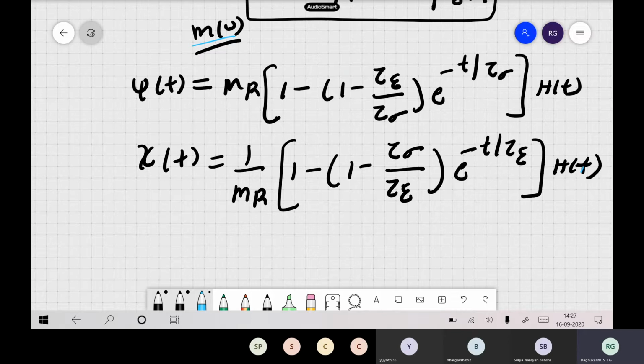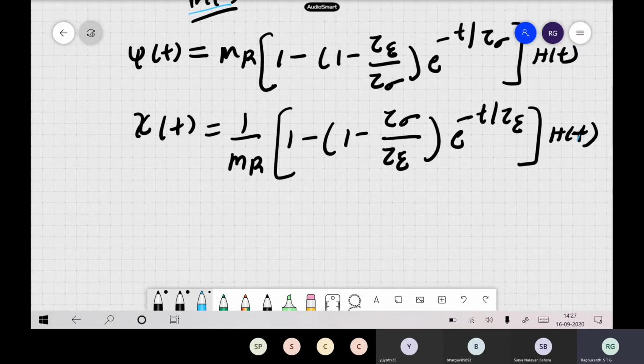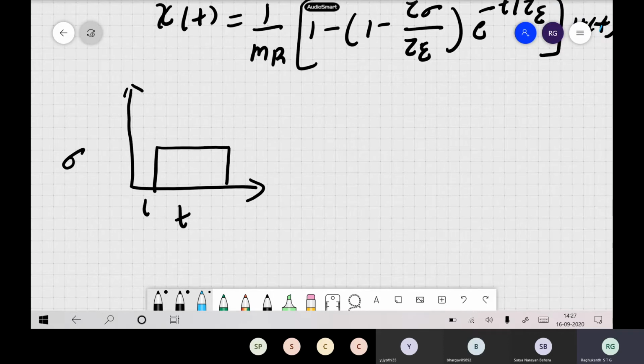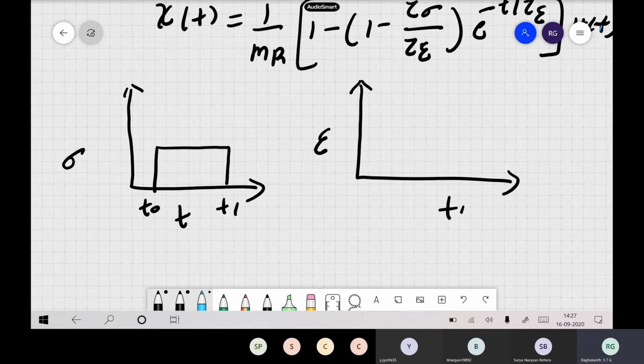So these are our expressions for a Zener's body, and the stress-strain relations also we have drawn, the same things. Now if we see stress versus time, a suddenly applied stress from T0 to T1, how does strain vary? We drew it in the last class.